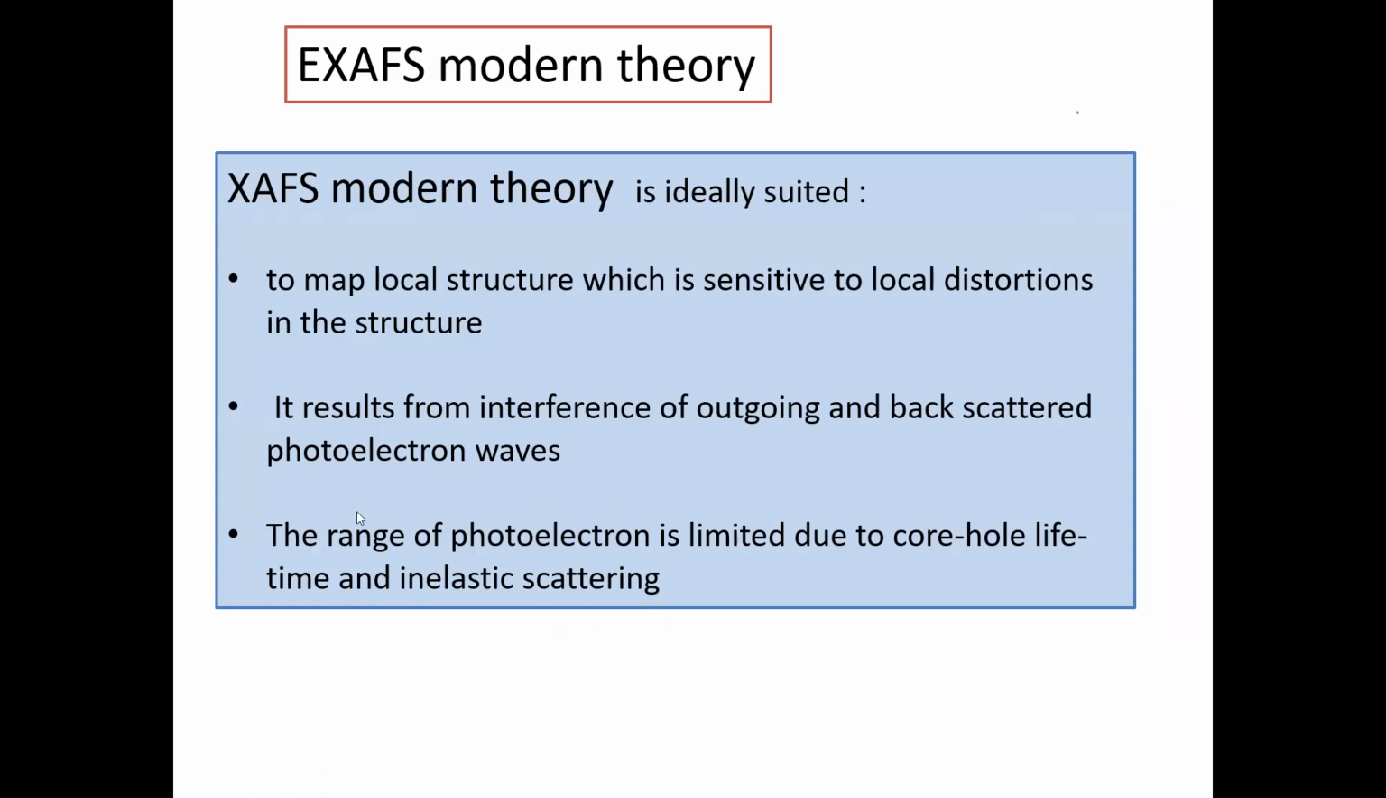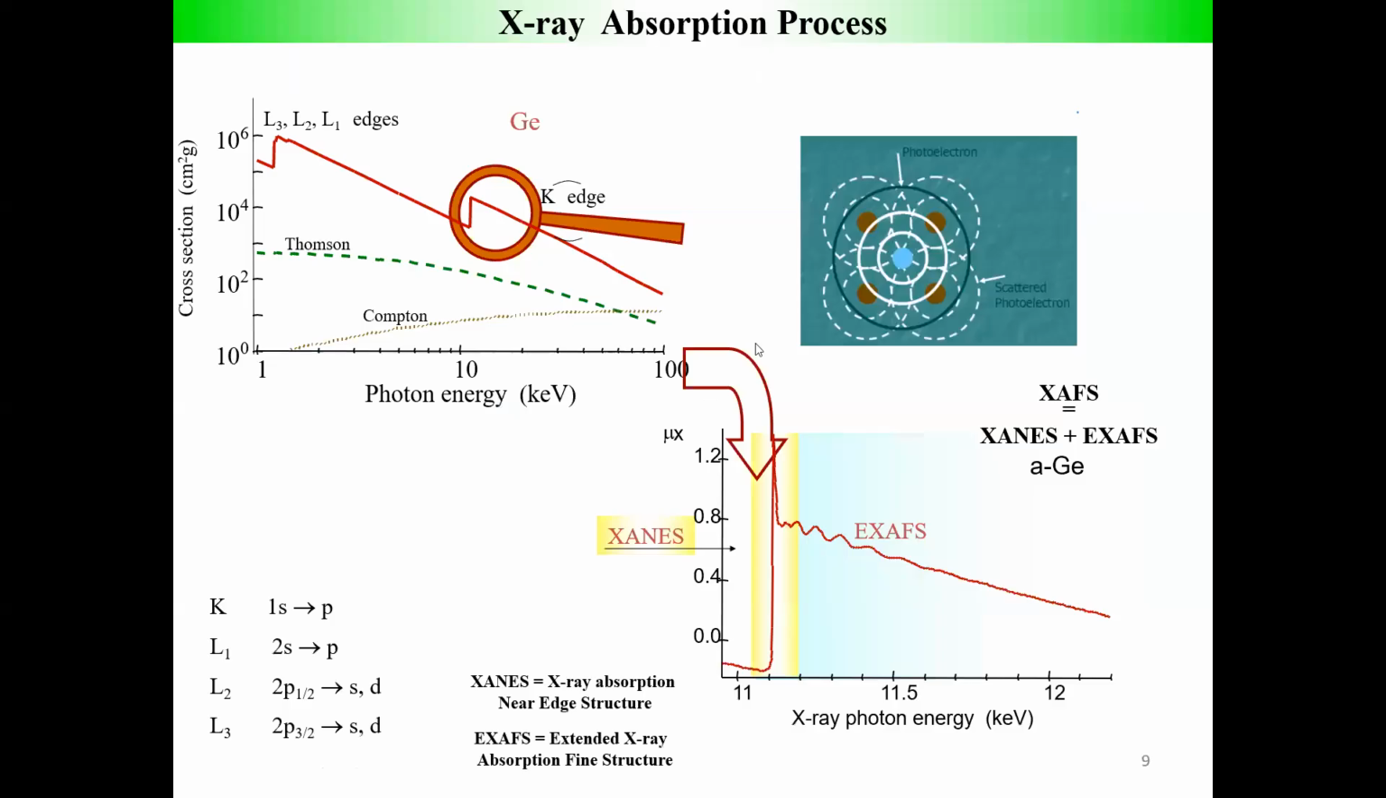So it is now ideally suited to map the local structure, which is sensitive to local distortions in the structure. It results from interference of the outgoing and backscattered photoelectron wave. The range of photoelectron is limited due to the core hole lifetime and the inelastic scattering. So this is the outcome of the modern theory. So we'll further now elaborate this part. So for basic understanding the physics behind the EXAFS, let us start with the basics of the